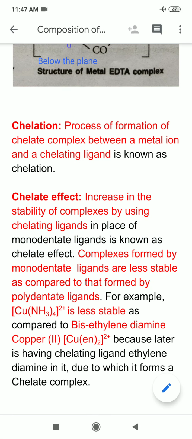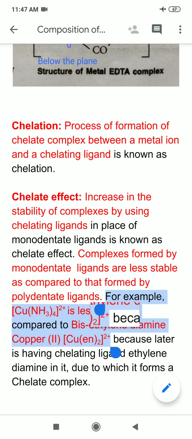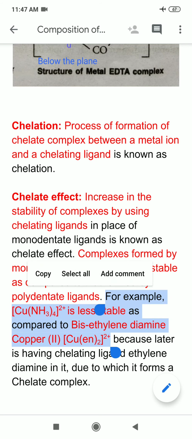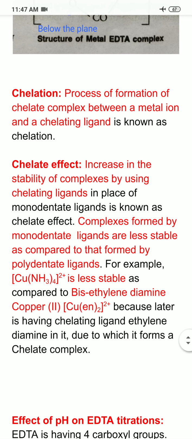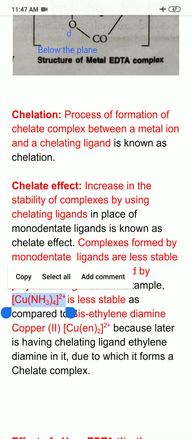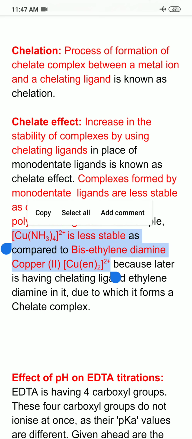For example, let us take the example of tetraamine copper 2, and I am comparing it with bis-ethylene diamine copper 2. This complex is Cu(en)2 2 positive, bis-ethylene diamine copper 2. Now if I compare the stability of these two, then tetraamine copper 2 is having all monodentate ligands. It is having 4 ammonia ligands, so they all are monodentate, whereas although donor atoms are 4 in both the cases, in bis-ethylene diamine copper 2 the ligands are bidentate.